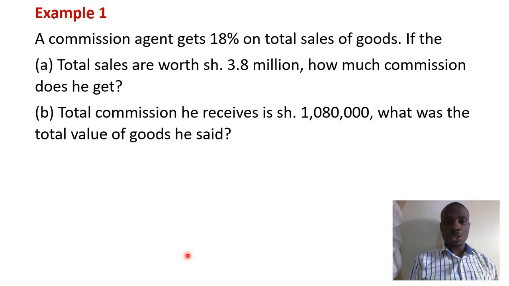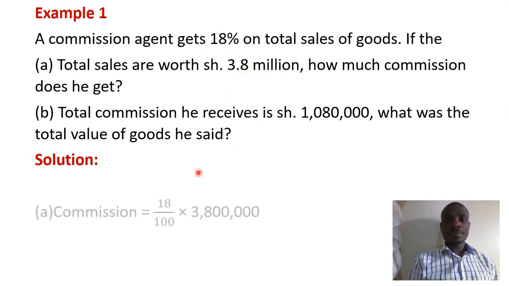Let's begin by looking at the first question. So here this is an agent who gets 18% of the total sales of the goods. And they are saying that the total sales are worth 3,800,000, that is 3.8 million. How much commission does he get? So here it means that the agent gets 18% of the total sale. So 18% means 18 over 100 of the total sale, which is 3.8 million.